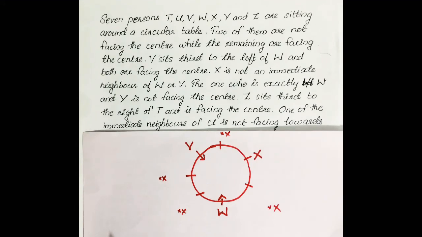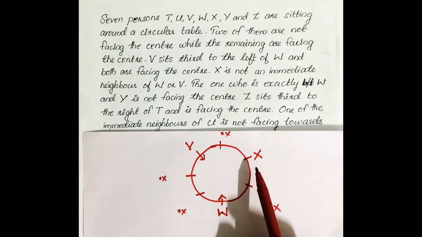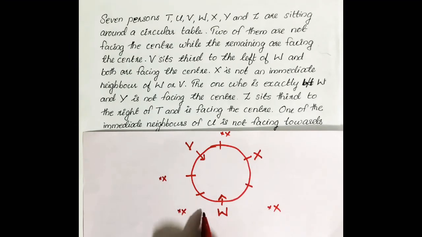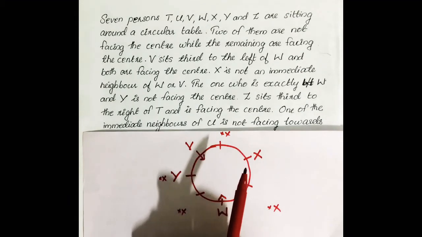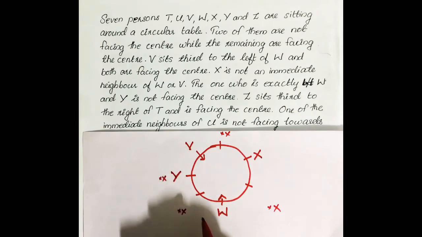Then the next one, the one who is exactly between W and Y is not facing the center. We don't know that person, but that person is facing outside. That is mentioned. So there is only one person between W and Y. In this direction there is already one gap, which is already X, so in this direction Y is not possible. Y will be in this direction only, and Y is here. And it is given the person exactly between W and Y is facing outside. So this person is outside.